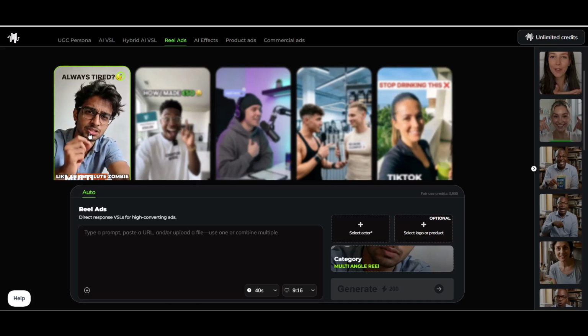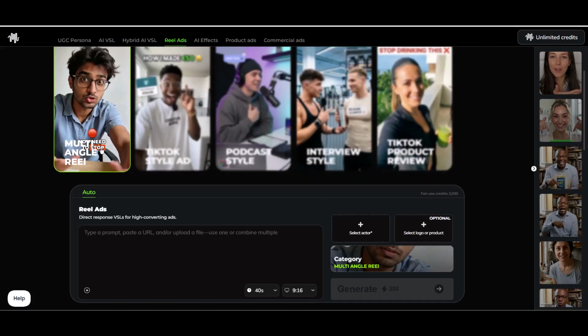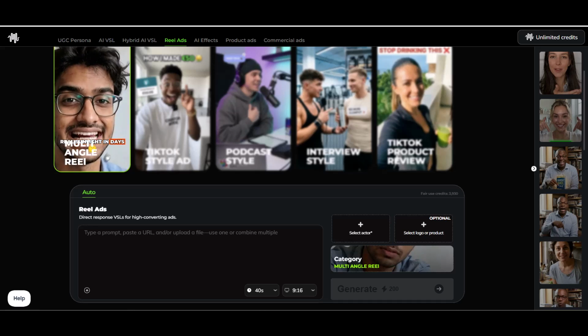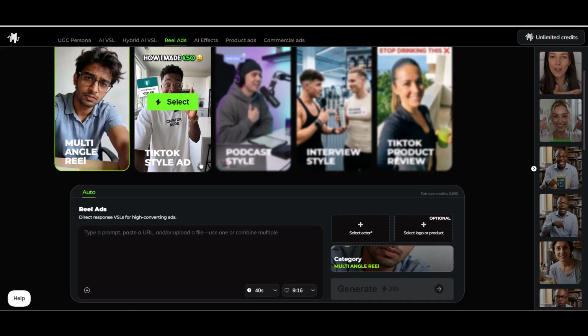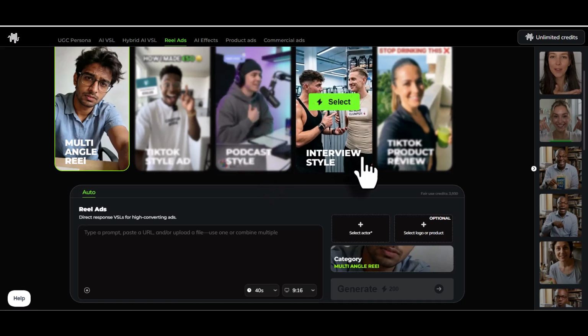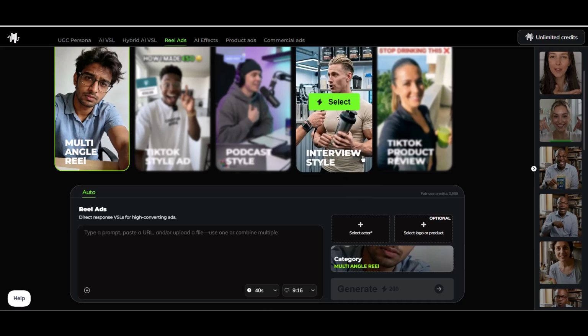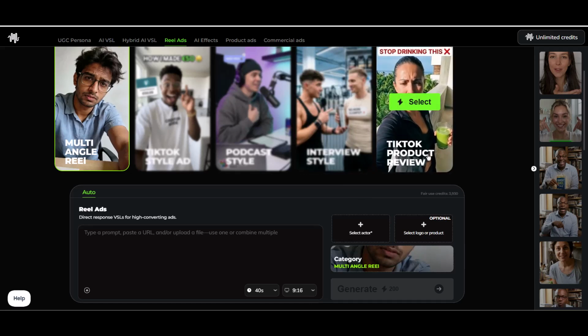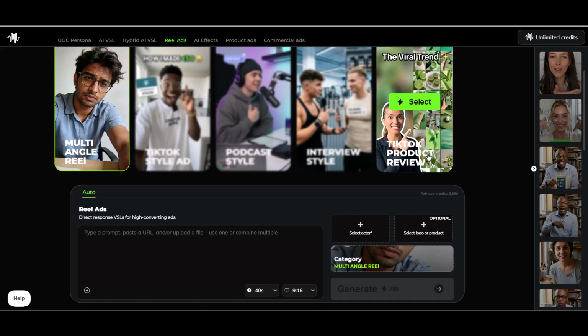Starting with the multi-angle Reels. Use dynamic cuts to grab attention and stop the scroll. TikTok style is fast, hook-driven, and built for top-of-funnel traffic. Podcast style builds authority and feels like a credible conversation. Interview style creates back-and-forth engagement, perfect for handling objections or storytelling. And TikTok product review feels native and authentic, ideal for e-commerce and paid ads. Different styles, different use cases.